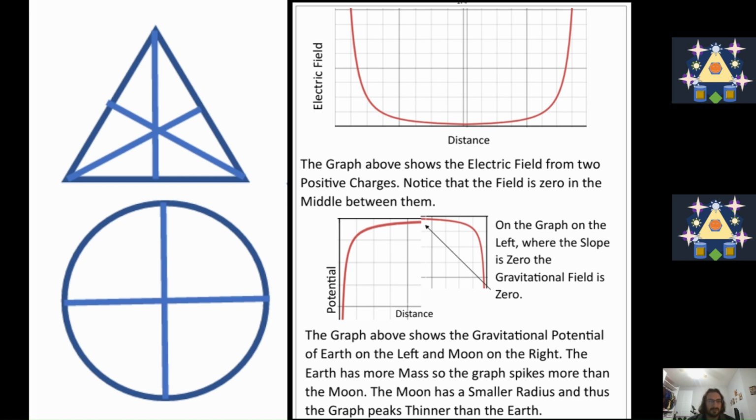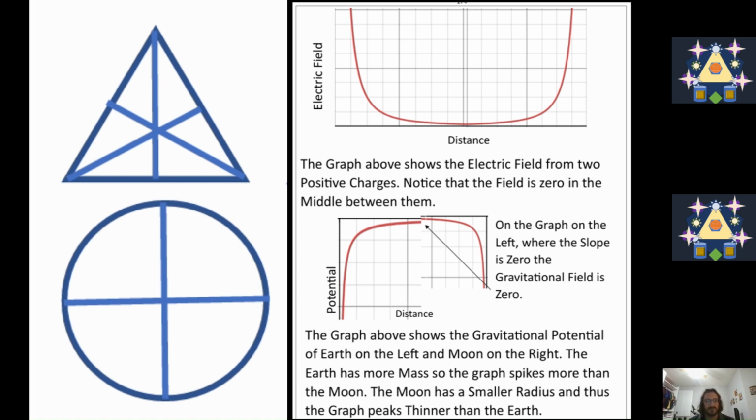On the graph on the left, where the slope is zero, the gravitational field is zero. For example, in this case, the graph above shows the gravitational potential of Earth on the left and Moon on the right. The Earth has more mass, so the graph spikes more than the Moon because the Earth has a bigger potential well. The Moon has a smaller radius and thus the graph peaks thinner than the Earth.